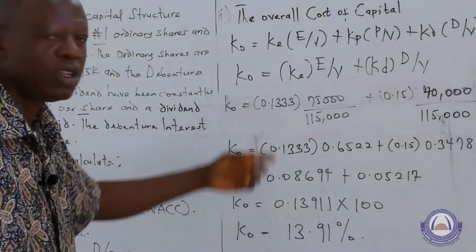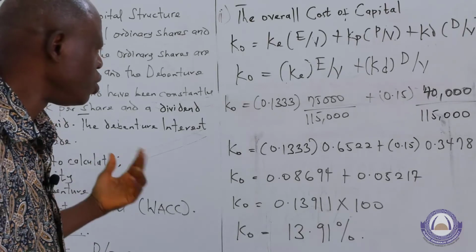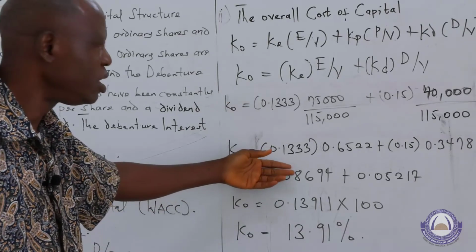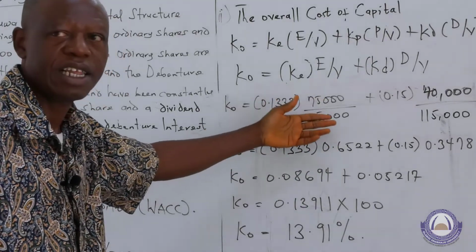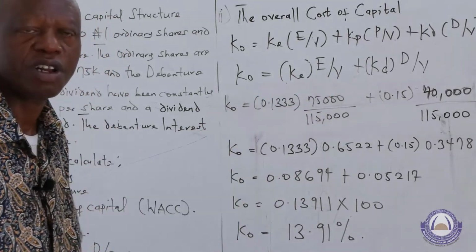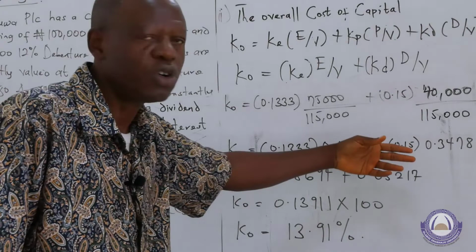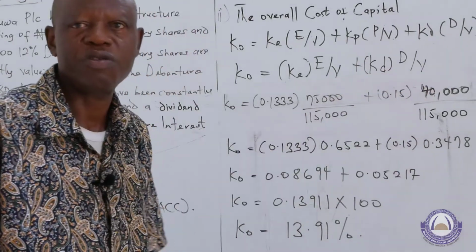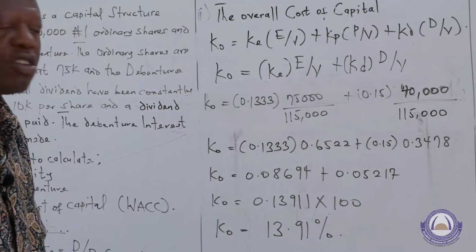So for this question on Orelua, it is the cost of equity multiplied by, like I said earlier, the proportion of equity to the overall value of the firm, plus the cost of debt multiplied by the proportion of debt to the overall value of the firm.